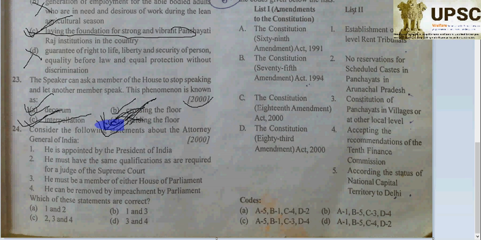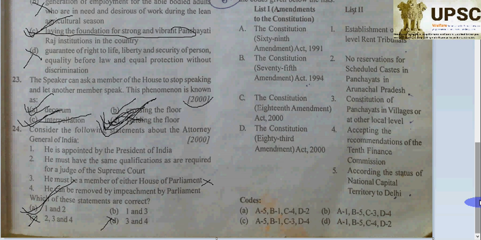Consider the following statements about the Attorney General of India. He is appointed by the President of India. No doubt, absolutely correct. So C and D are gone. Now you have a 50-50 chance. He must have the same qualification as required for a judge of the Supreme Court. Statement 2 is also absolutely correct. So A will be the answer, no need to study 3. And 3 is absolutely wrong, because he need not be a member of either house of Parliament. So 1 and 2, A, is correct here.